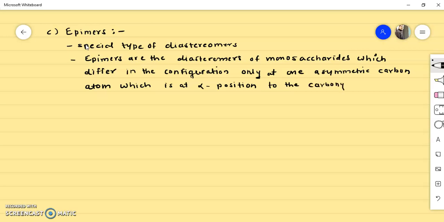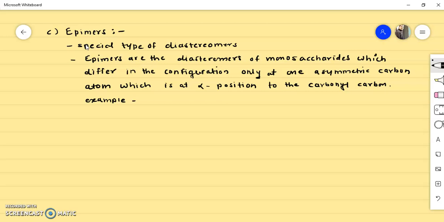So this word is very important. We don't have to consider any chiral carbon, we have to consider that chiral carbon which is at alpha position to the carbonyl group, and there is only difference. Rest of the structure is same, okay. So I will take an example so that you will easily understand.